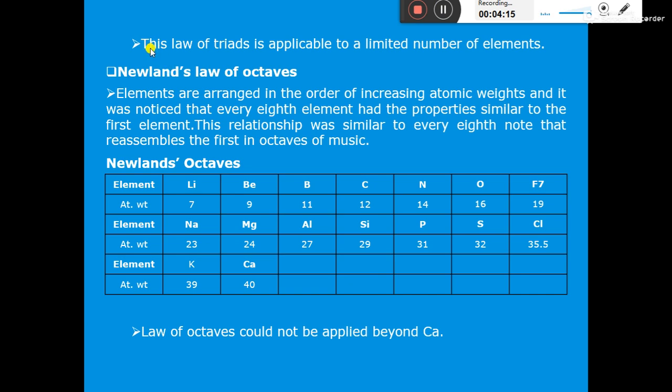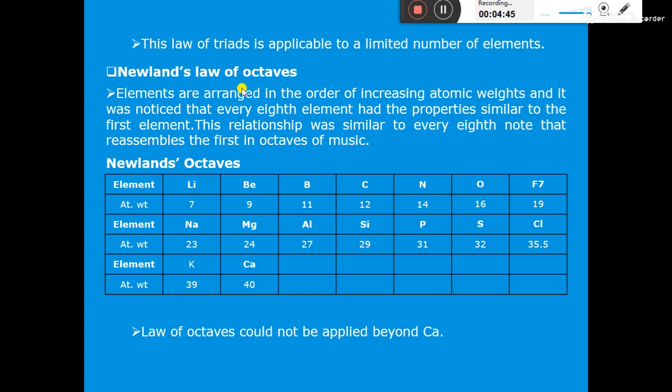So what is the limitation of Dobereiner's law of triads? That this law is applicable to a limited number of elements. So that's why the other scientist Newland came forward with his law of octaves. The second attempt to classify elements was done by Newland, and that is known as Newland's law of octaves.